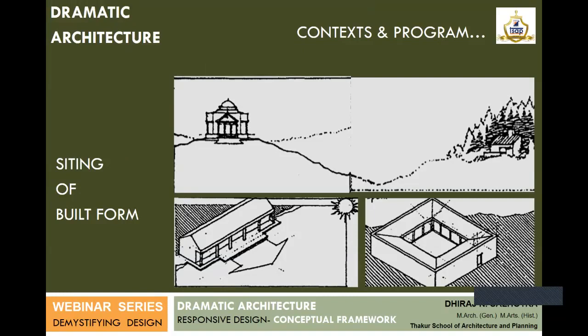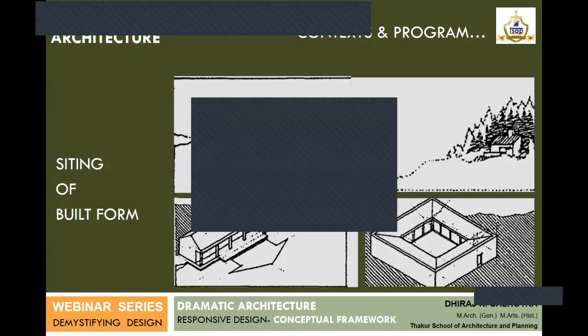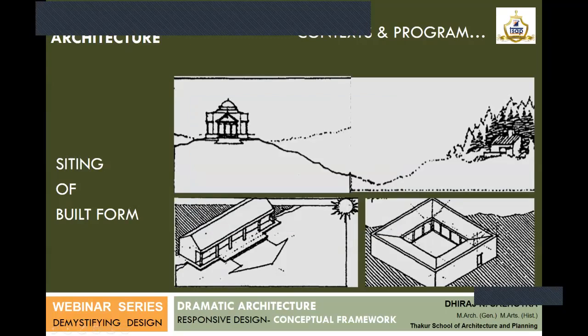So both the approaches are there. Either it will be monumental, it will strike itself away from the landscape, or it will stand out, or it would just suddenly merge in the landscape. So these are the two approaches shown in the image which is on top. And the choice of built form that you want to make, either you want the building to open outwards or you want a building which looks completely inwards. Both the choices are unique, but again, the decision of what you need to do with this comes from how that particular context is and what kind of a program you are dealing with.